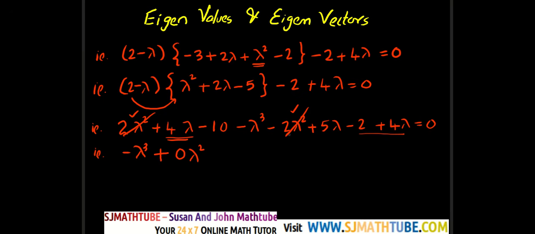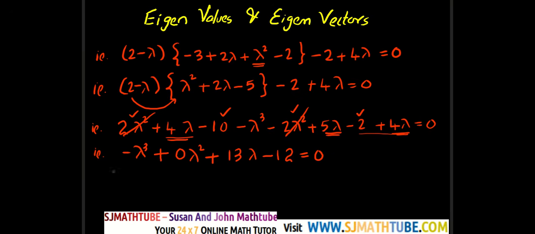Now lambda, and this one. So 4 plus 5 is 9, 9 plus 4 is 13. So that will be plus 13 lambda, then minus 10 minus 2, so minus 12 equal to 0.